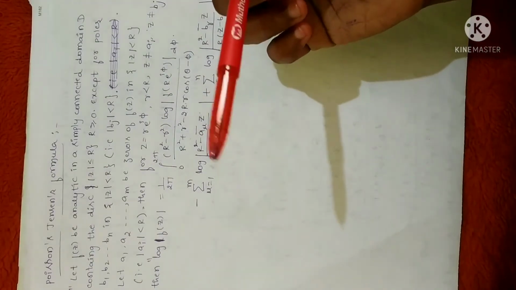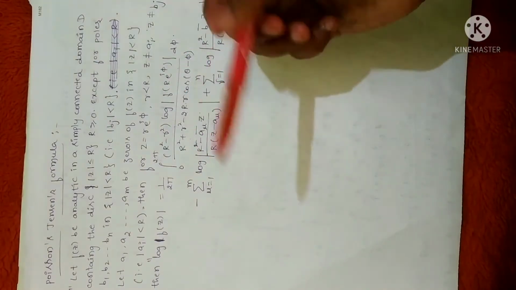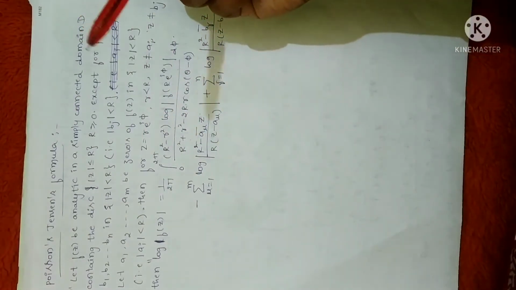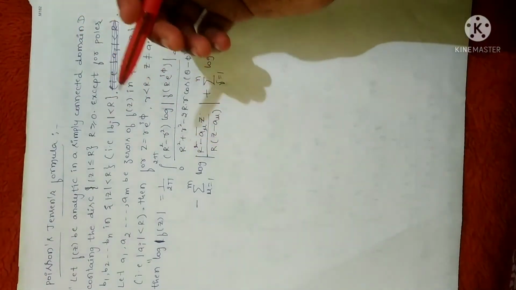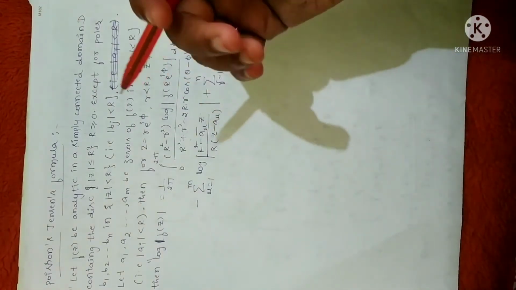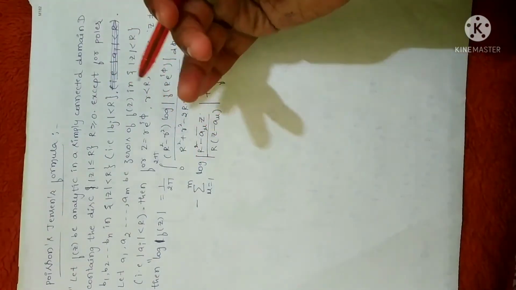I have not seen a question paper exactly. I don't know whether they'll ask this statement or not, but anyhow you just go through the question paper. I am trying to cover the syllabus. So this is the Poisson-Jensen formula. We will use this integral formula to prove this Jensen formula.